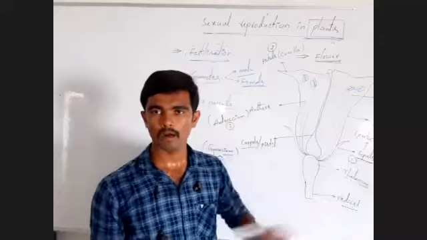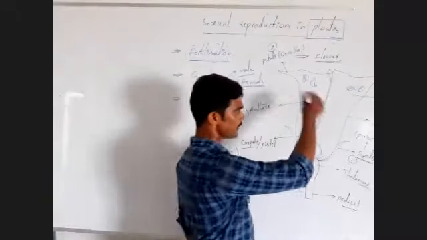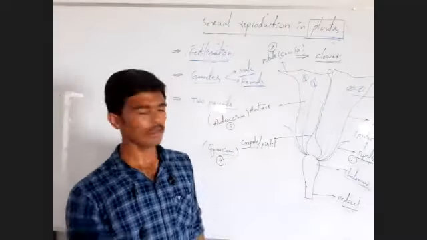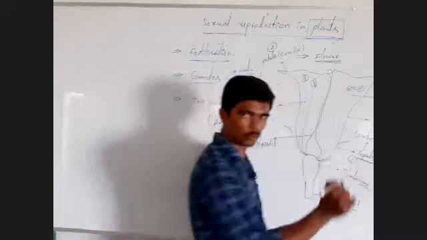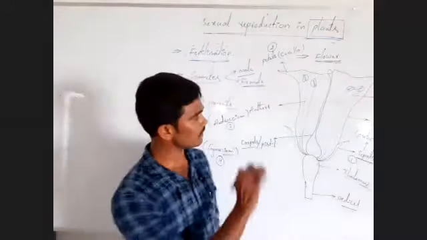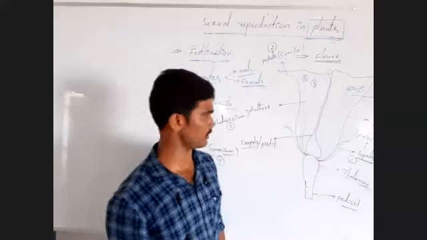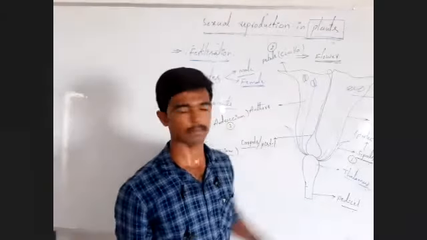Sepals protect all the inner floral appendages when the flower is in bud condition. When the flower is in bud condition, sepals protect all the valuable inner floral appendages. It's a very important function of the sepals.